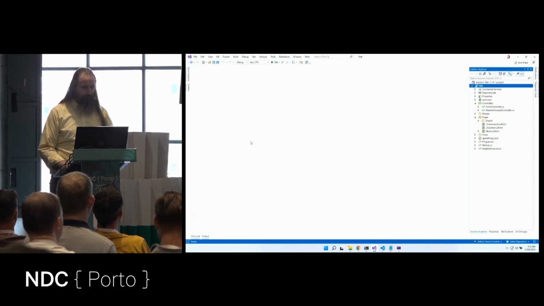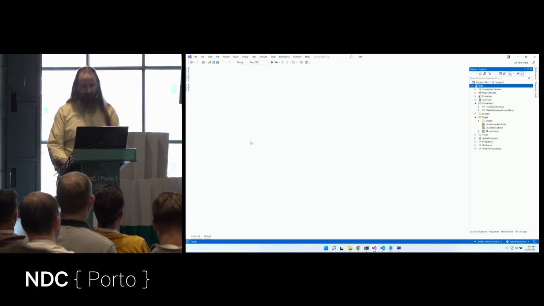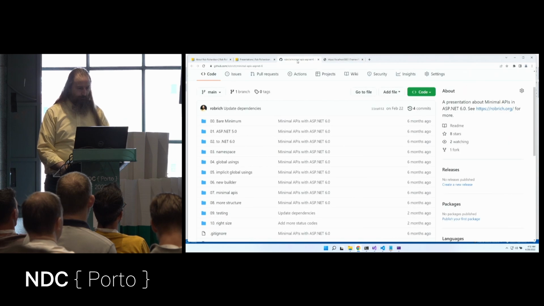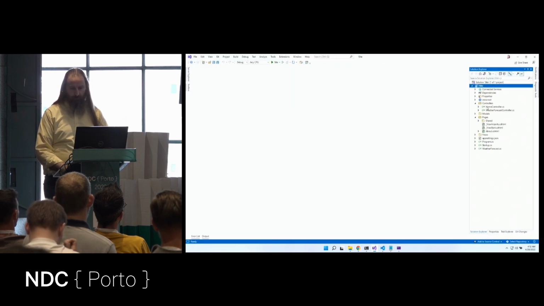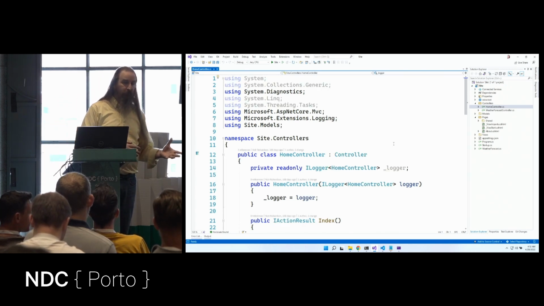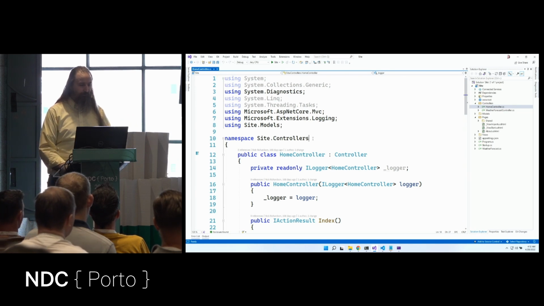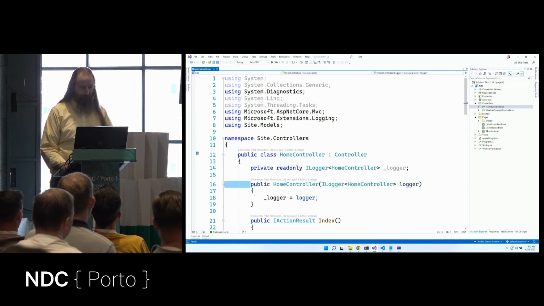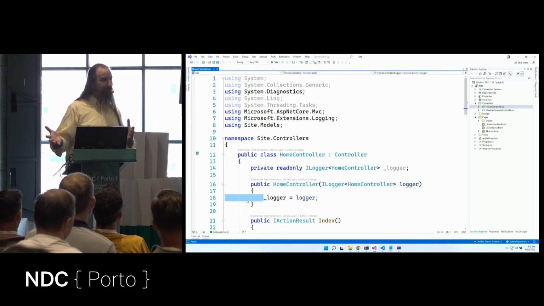But of course, we want to go a little bit farther. So we just upgraded from .NET 5 to .NET 6. Now let's take a look at namespaces. New in C# 10, we can use file scoped namespaces. Now the old syntax still works, so if I have more than one namespace in a particular file, I can do it this way. But I've indented 4 spaces for my class, I've indented 4 more spaces for my method, I've indented 4 more spaces to start my method. I'm at 12 spaces in and I haven't even done anything.